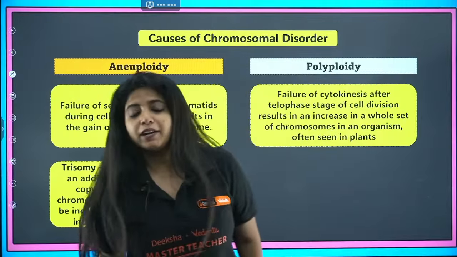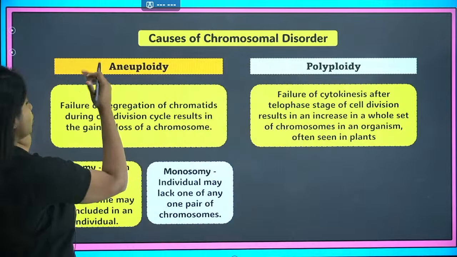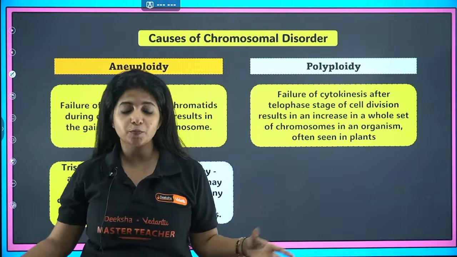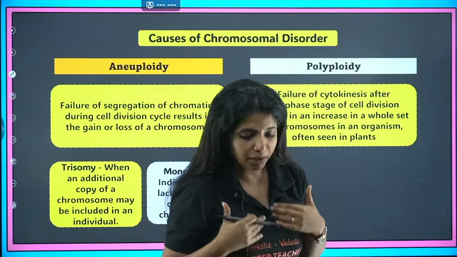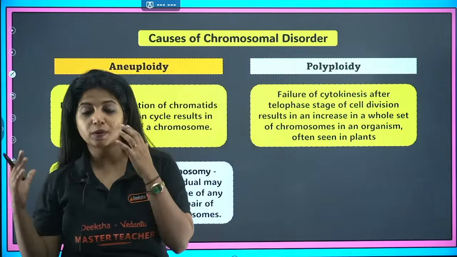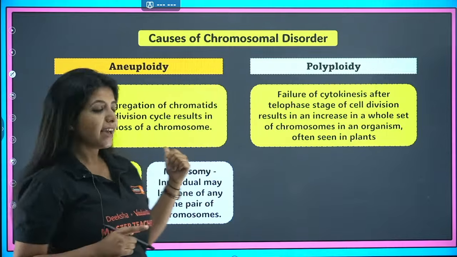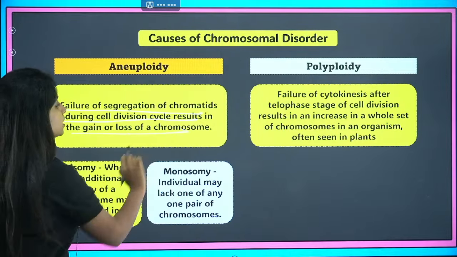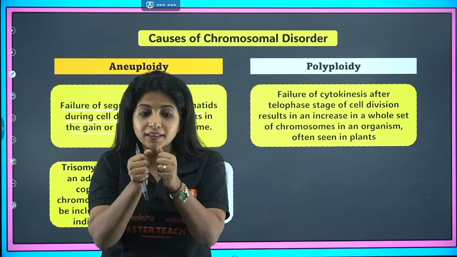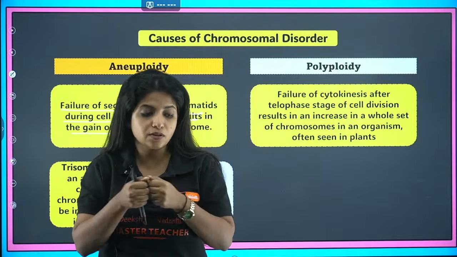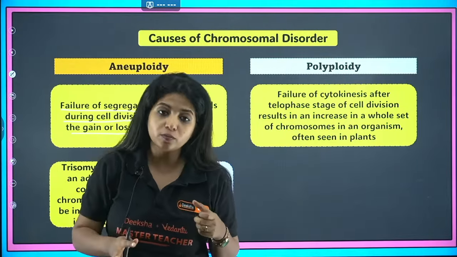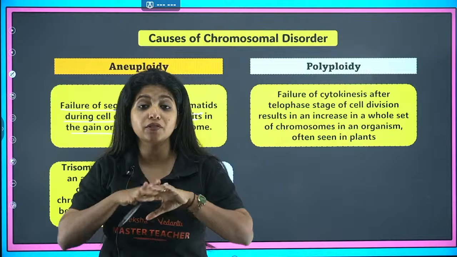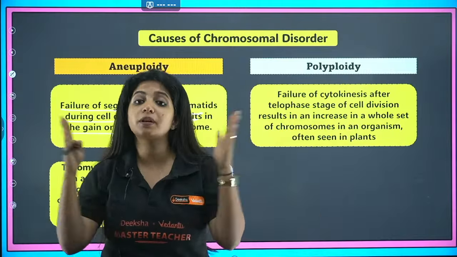So aneuploidy and polyploidy are the terms for chromosomal disorders. Chromosomal disorders means if at all there is a loss of a chromosome, gain of a chromosome, or the structure of the chromosome is being disoriented, whatever problem it causes, it leads to chromosomal disorder. One reason is aneuploidy. Aneuploidy means failure of segregation of chromatids during cell division cycle results in loss or gain of the chromosome. The chromosomes which are there, they are not separating really well. There is no separation happening properly, there might be an extra chromosome joining up, there might be loss of a chromosome. This condition is known as aneuploidy. This happens because of failure of segregation of chromosome, failure of separation of chromosomes.